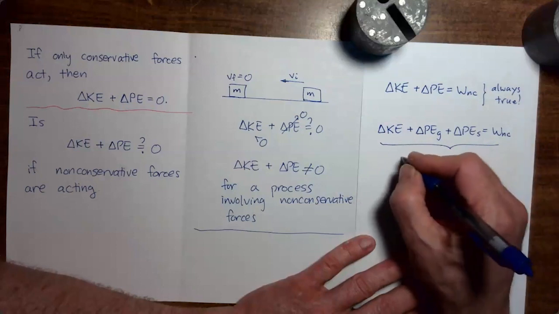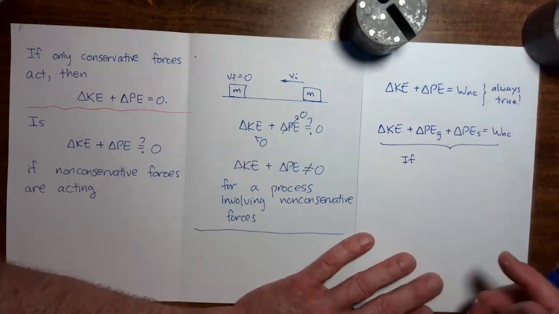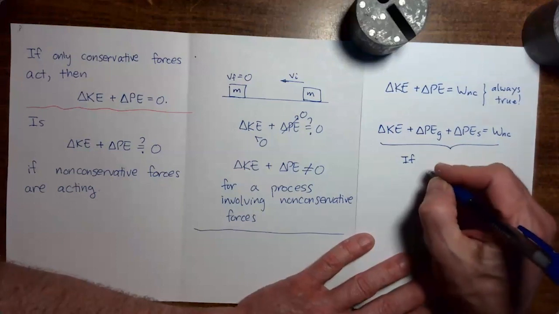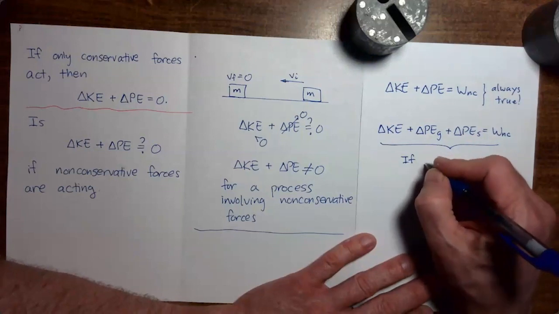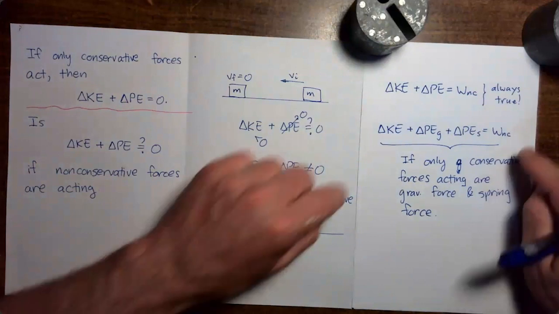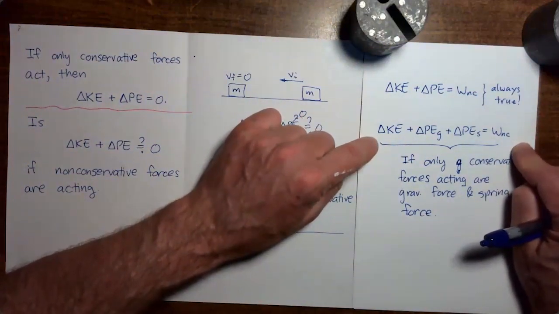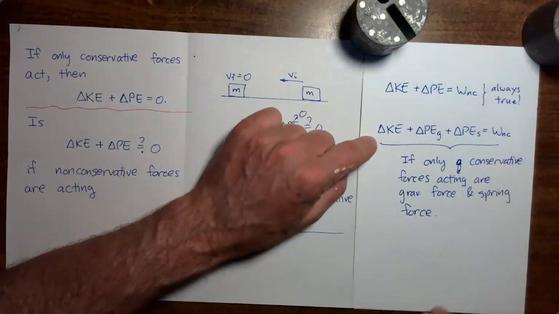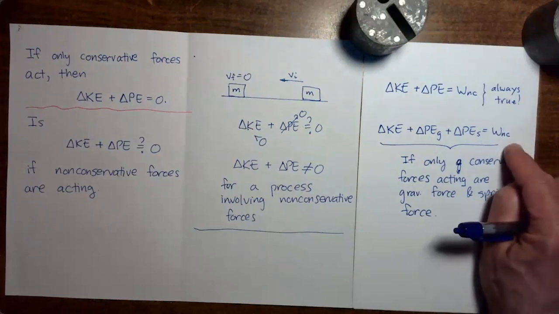And this would be if the only conservative forces acting are the gravitational force and the spring force, which would be true for any problem that comes up in this class. So we now have a version of a mechanical energy equation which we can use even in situations where non-conservative forces are acting. And in the next video, I'll show you an example of how we can use this to solve a problem.